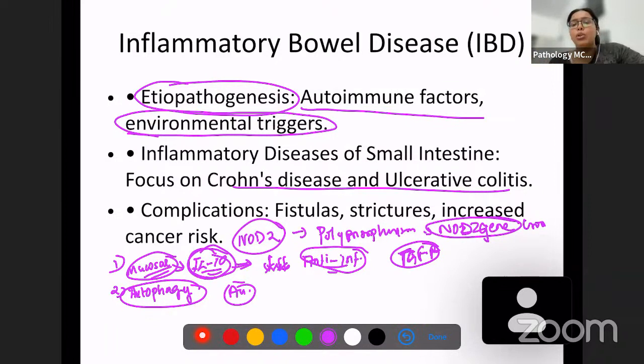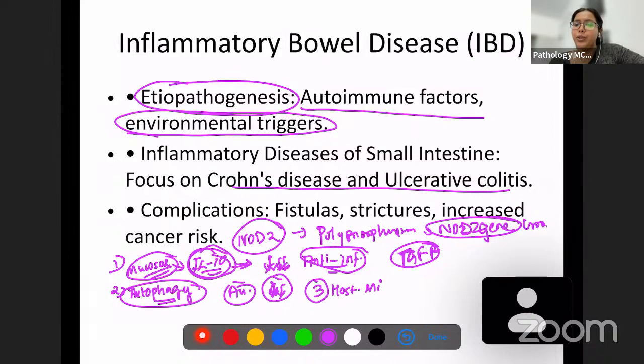So this is what autophagy is. Decreased autophagy is another mechanism by which we can get inflammatory bowel diseases like Crohn's disease as well as ulcerative colitis. The third main mechanism which you have to remember is host microbial response.